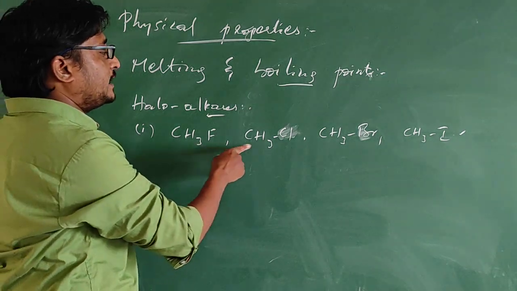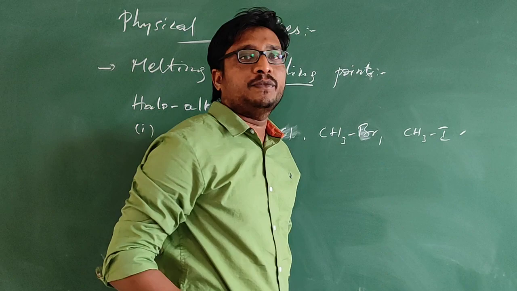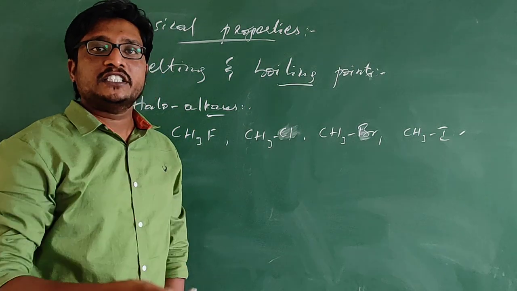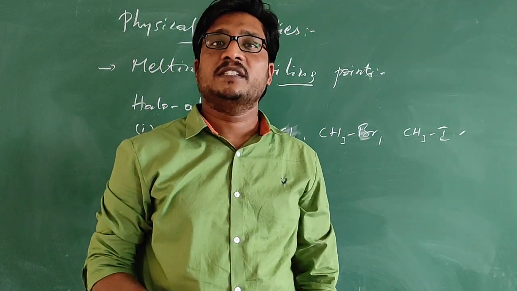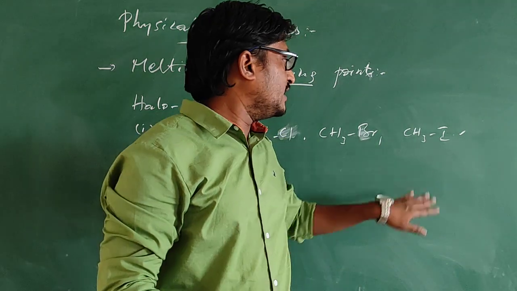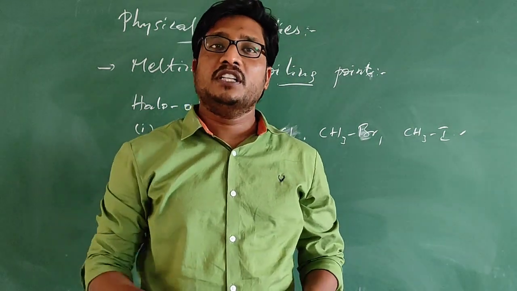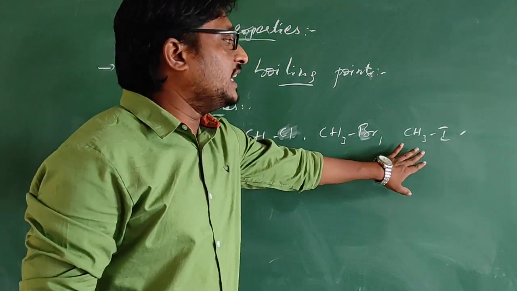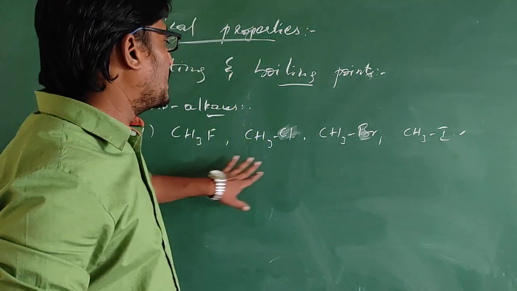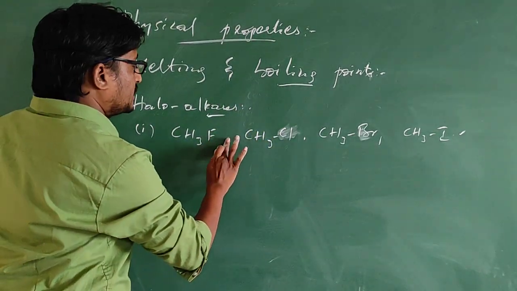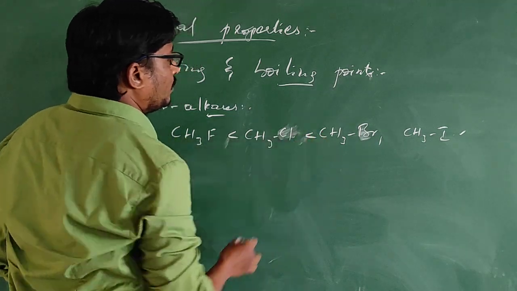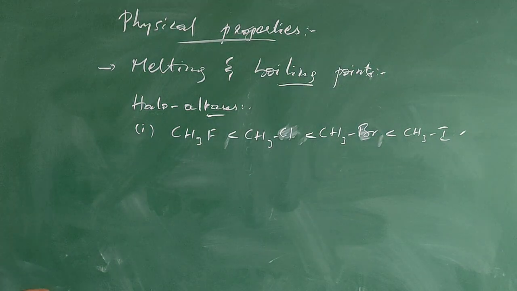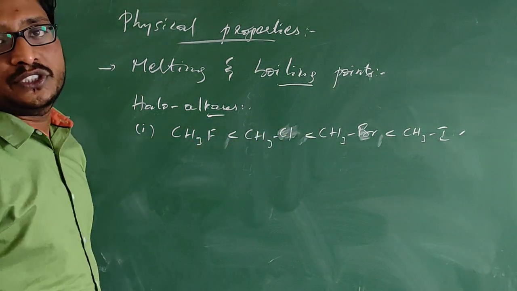See here, methyl fluoride, methyl chloride, methyl bromide, methyl iodide. We know that among the halogens, fluorine, chlorine, bromine, iodine, iodine is large in size. Since iodine is large in size, the van der Waals force of attraction between methyl iodide molecules will also be more. If it is more, more energy is required to convert them into vapor state. That is why methyl iodide will have more boiling point when compared with the remaining ones. The order is methyl fluoride is less than methyl chloride is less than methyl bromide is less than methyl iodide. So here it is the same alkyl group but different halogens.